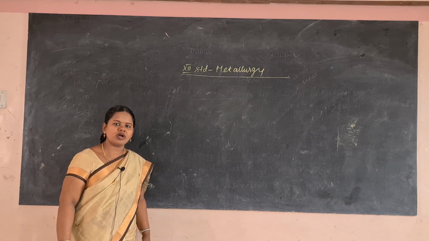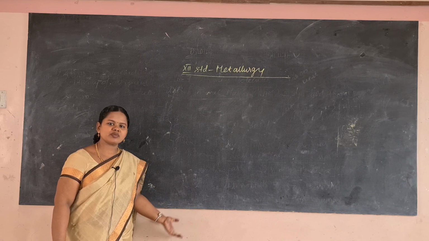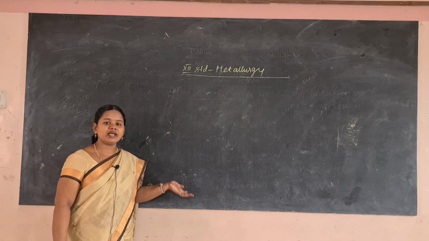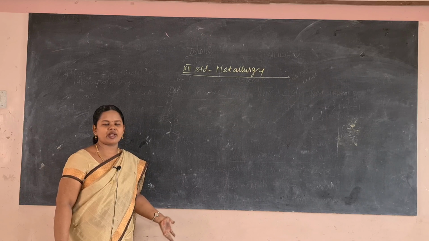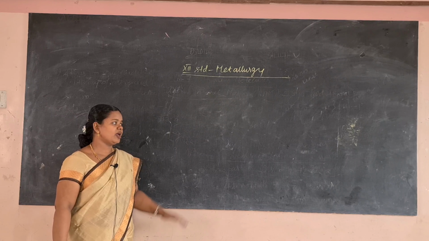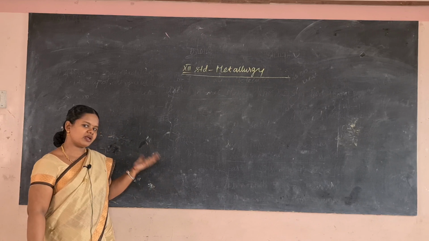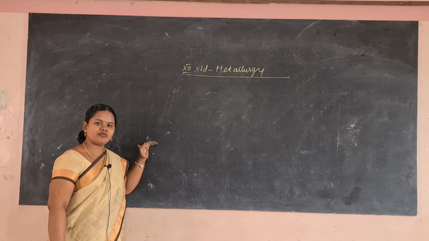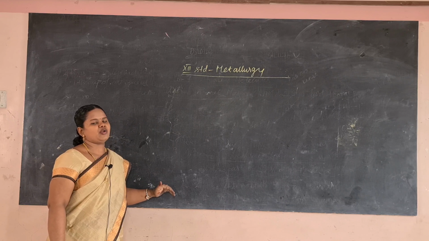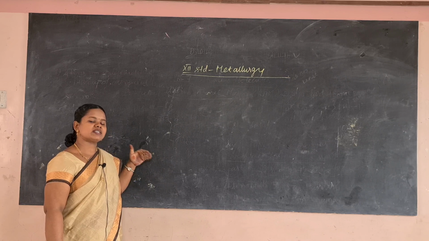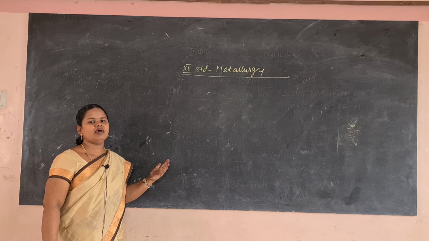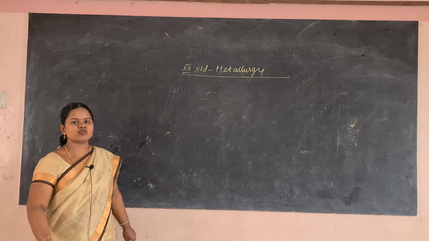Thermodynamic principle involved in metallurgy, electrochemical principle involved in metallurgy, the Ellingham diagram, application of the Ellingham diagram, observation of the Ellingham diagram, everything we are going to learn in detail. Already we have learned the introduction, the minerals and ores, and in the book they have given the list of some minerals and ores, and examples of some minerals and ores. And we have learned the concentration methods.